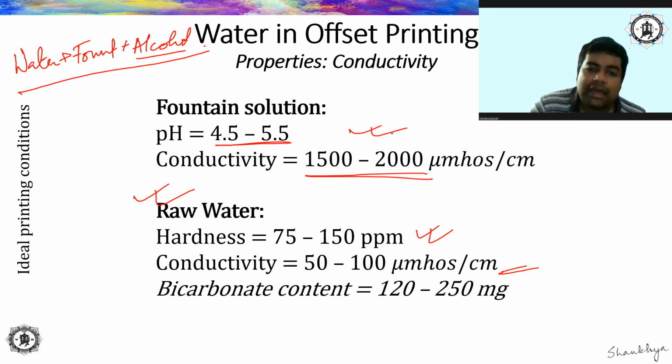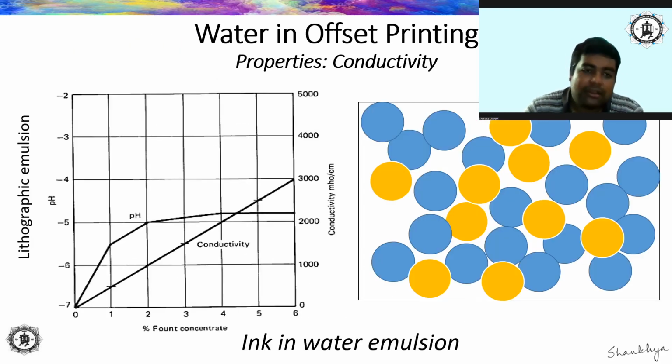Okay. Now you see why it is essential to keep the conductivity of the raw water low, because if the conductivity of the raw water that you are using is, let us say, 1000 micromoles, then automatically this will shoot up to 3000 or 4000, right, when you add. If you take a look at the curve over here, what are you going to see? The lower the conductivity of the raw water that you have used, the better it will be for you to match the conductivity of the fountain solution with the recommended value.